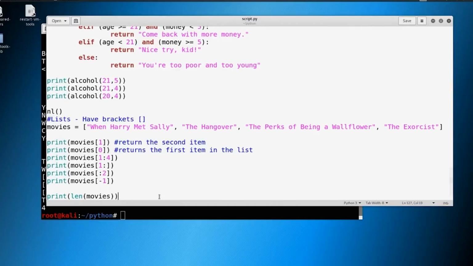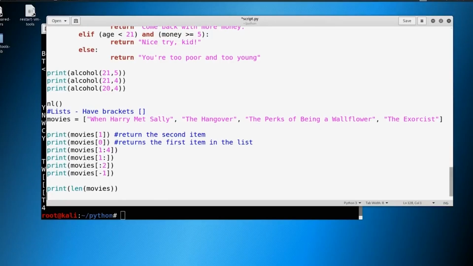So we've seen length before with strings and it took every single character inside that string. Here it's taking every single item inside a list and it's printing that out. We could also append items to the list. So we could say something like